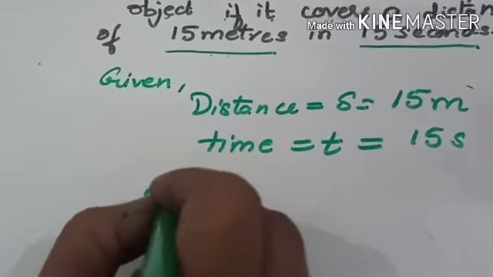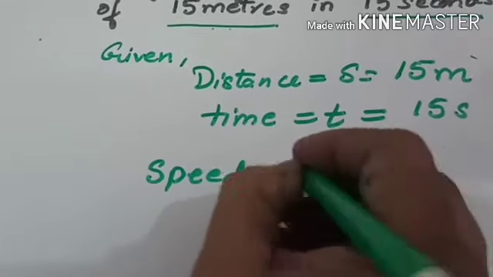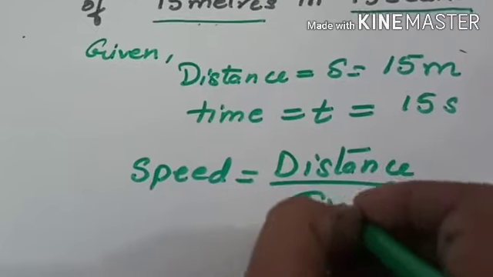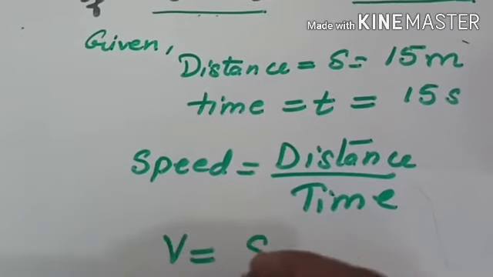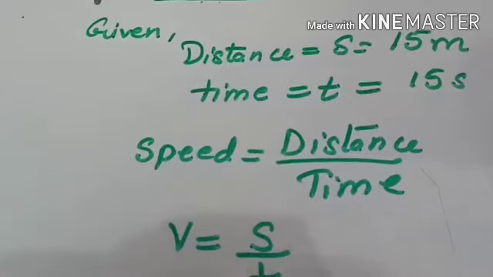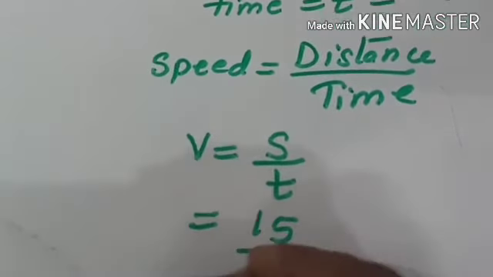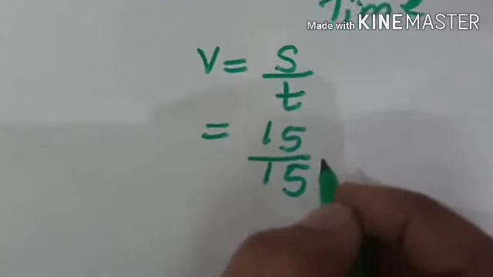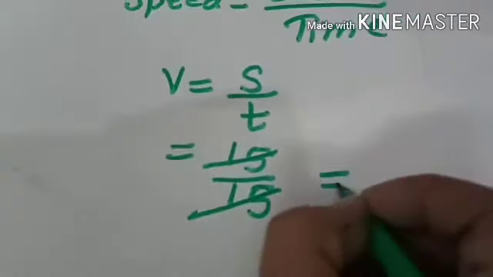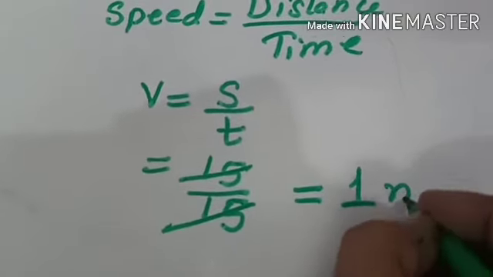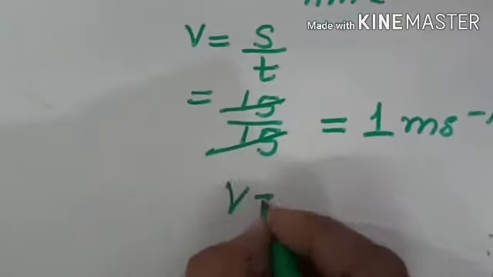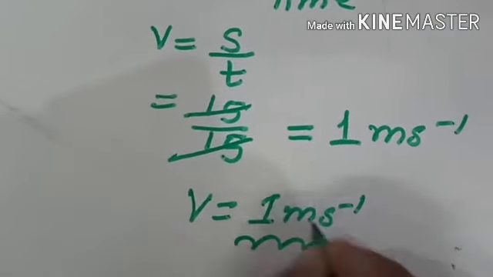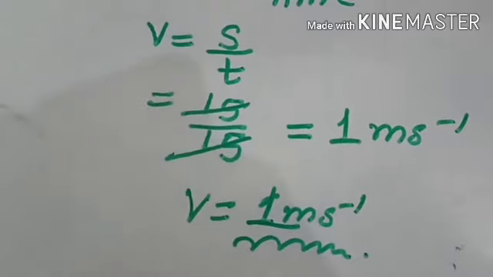Formula for speed is distance upon time, and we will write it in symbols: v is equal to s upon t. Now we will substitute the values, distance 15 meter, time 15 second. Cancel it, it will go by 1. So the speed is 1 meter per second. So v is equal to 1 meter per second. This is the way we will do the numerical related to the speed topic.